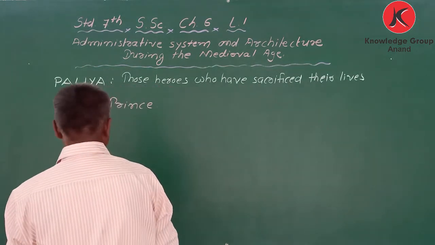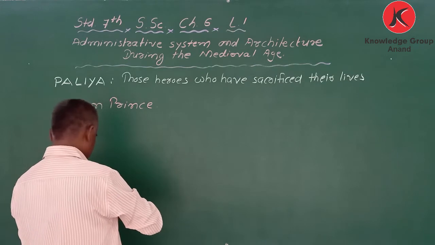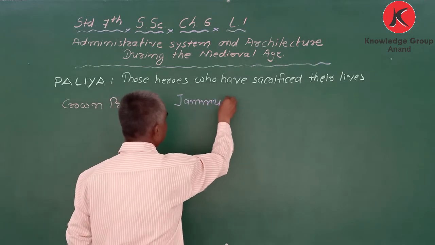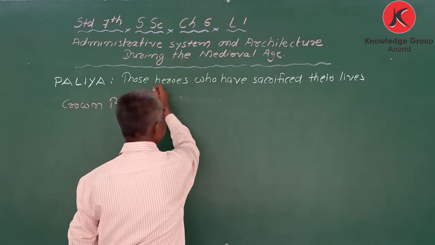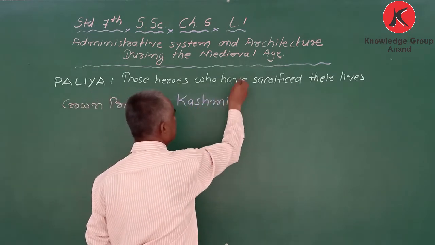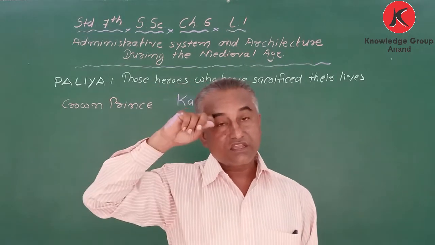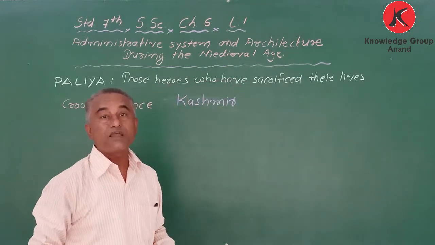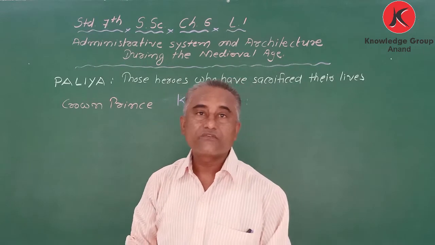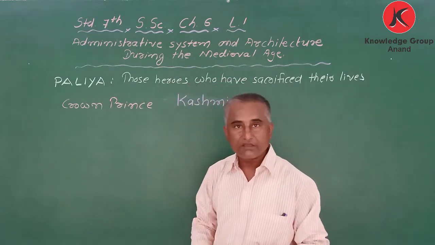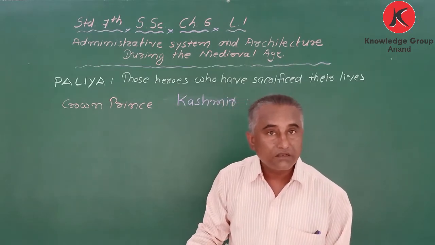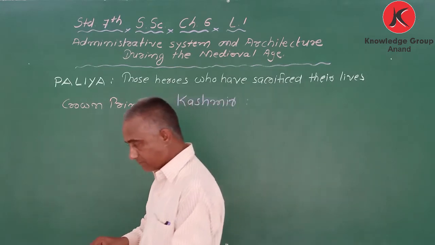Yashakara in Jammu Kashmir. In Jammu, we can consider Kashmir, as that time it was not there. We can write here Kashmir. In Kashmir, the king Yashakara was chosen by Brahmins. He was chosen by Brahmins to be the new king. In Gujarat we have one example also. In Gujarat also, when we consider Kumarpal.